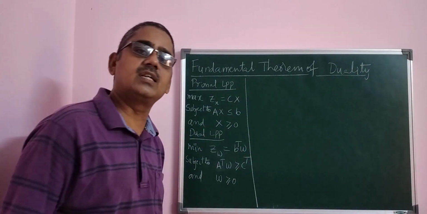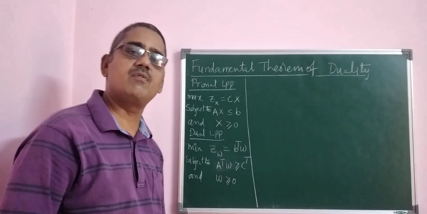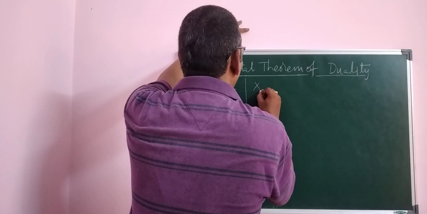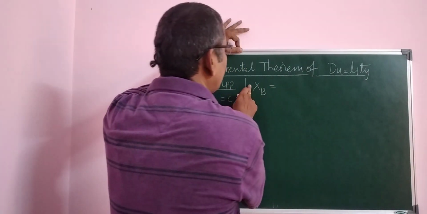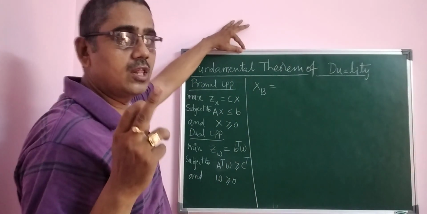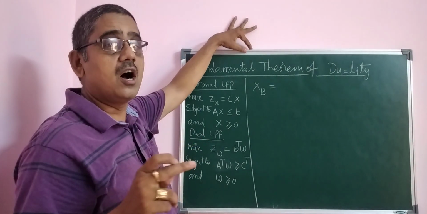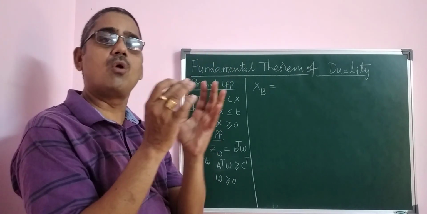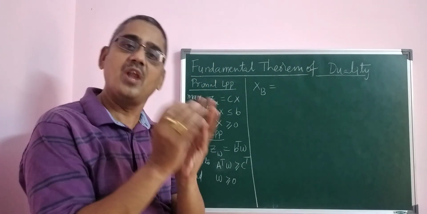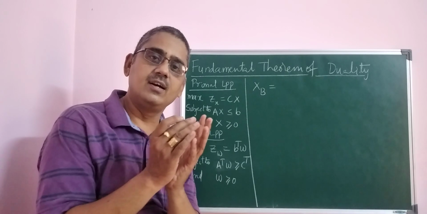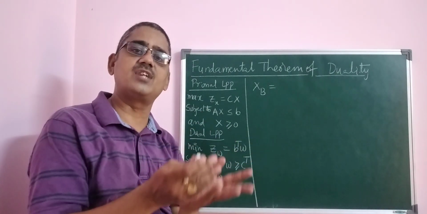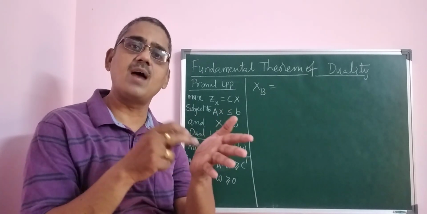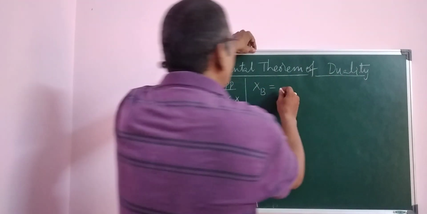So I consider it in matrix form, since we are discussing this theoretically. It is considered as xB, the values of the variables in the basis. These are found through the formula xB = B inverse b.